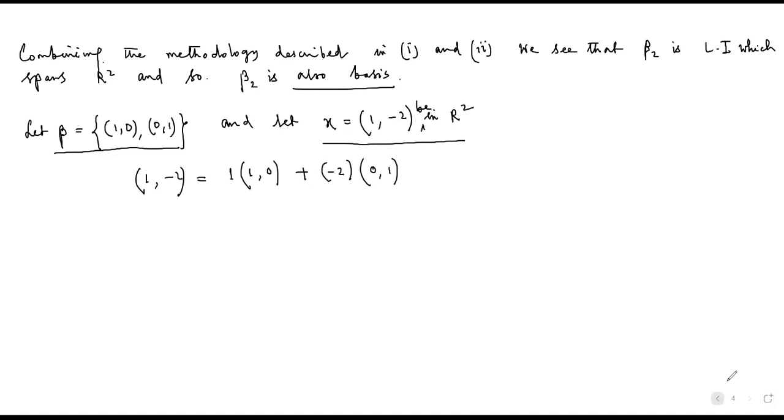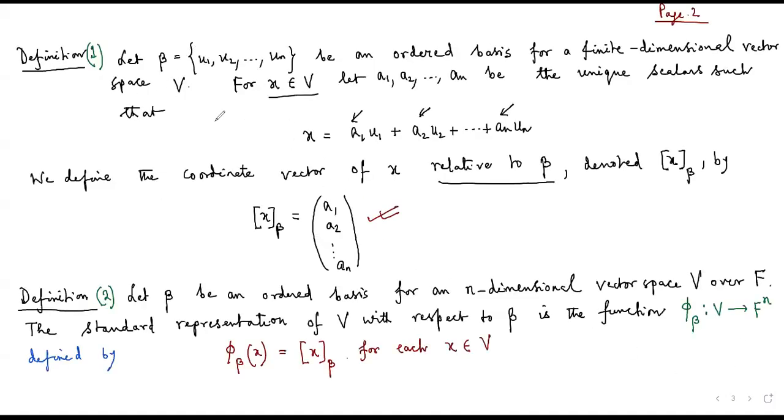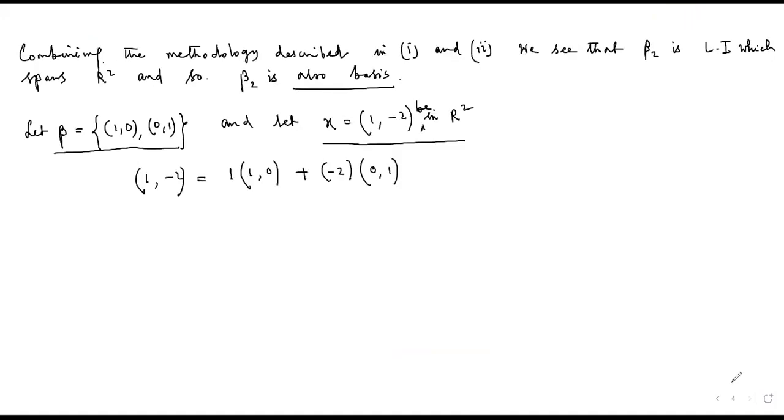Now look at this definition carefully. If we can express any vector x with respect to the basis elements as a linear combination of these basis elements, a1 u1 plus a2 u2 plus up to an un, then the coordinate vector of x relative to the basis beta will be the column matrix where the coefficients a1, a2, up to an come column-wise.